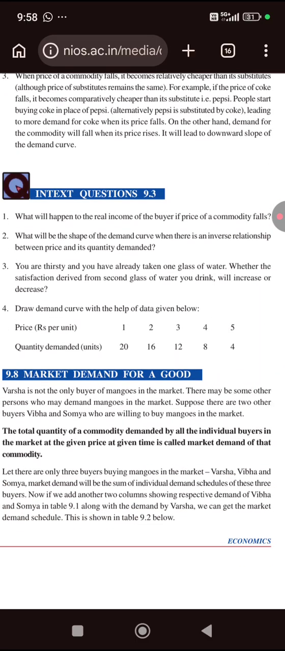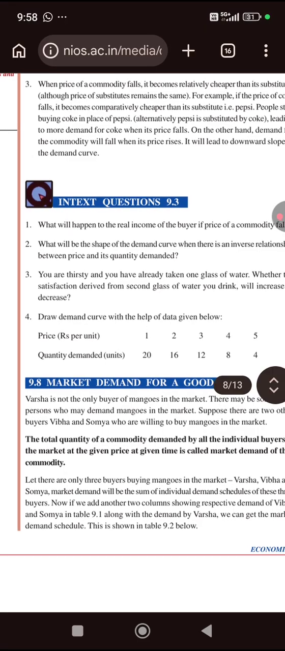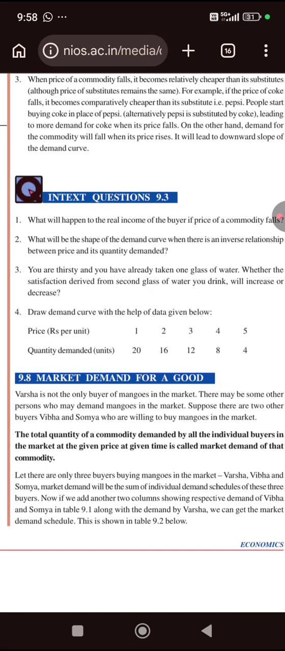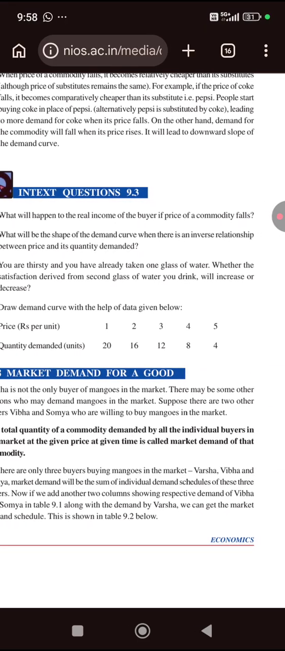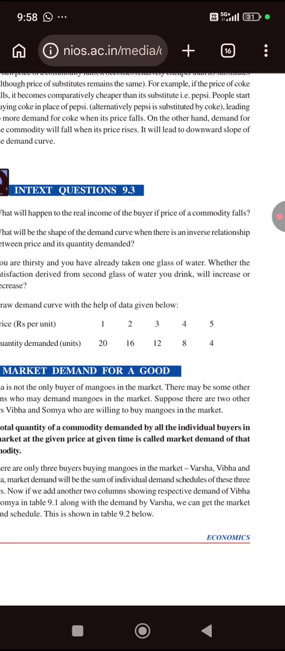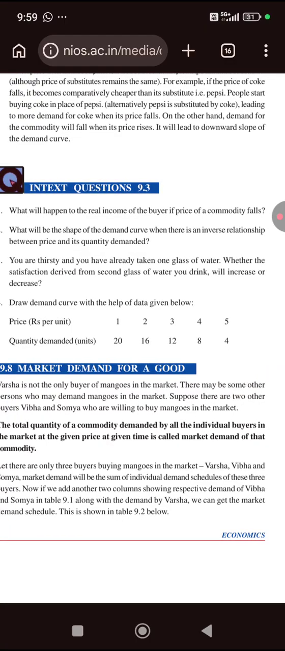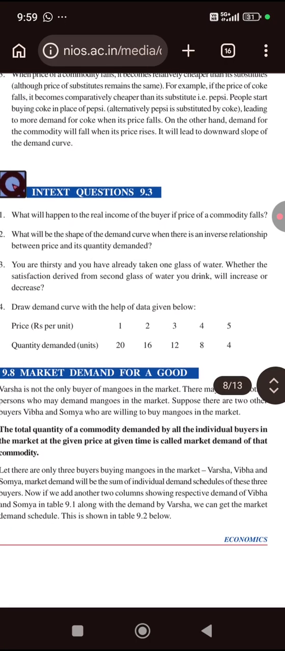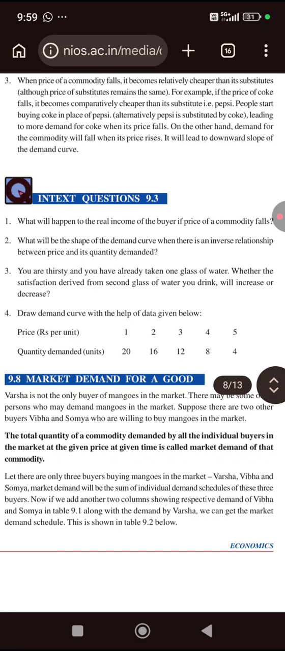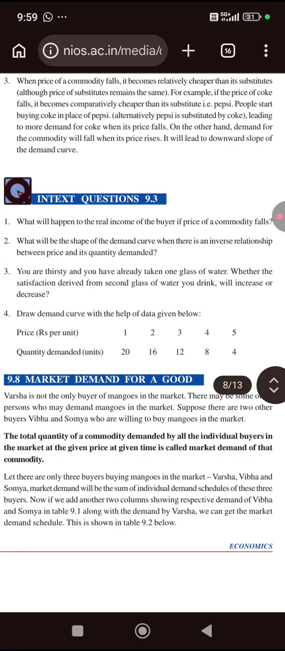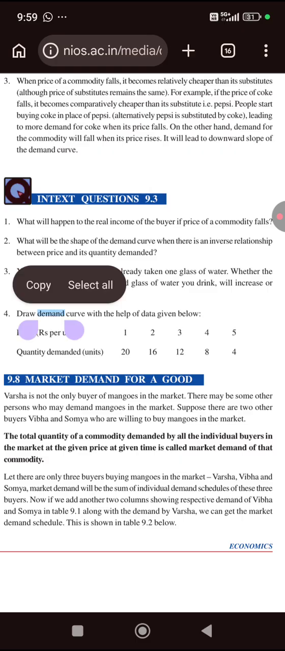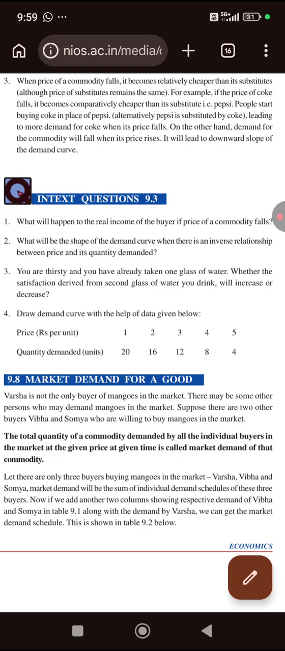Intext questions 9.3. Question 1. What will happen to the real income of the buyer if the price of the commodity falls? With the real income of the buyer, if the price of a commodity falls, then his ability to purchase more of the commodity will increase. Question 2. What will be the shape of the demand curve when there is an inverse relationship between price and quantity demanded?